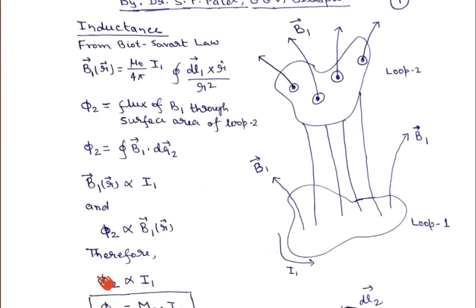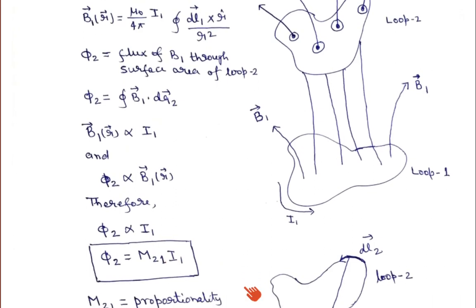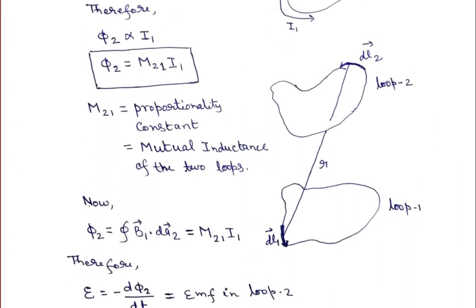Similarly, here I defined phi 2 proportional to I1. In the reversed case, phi 1 will be equal to M12 I2. That gives the mutual inductance of loop 1 due to the flow of current in loop 2. If you similarly do the calculations for mutual inductance, what will we get?